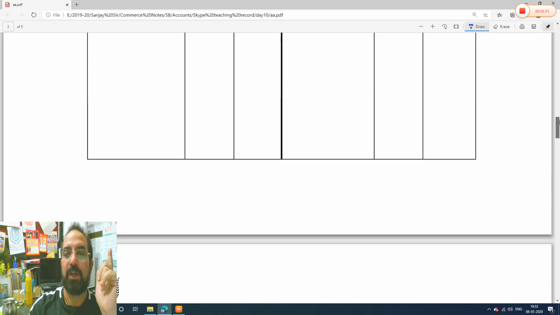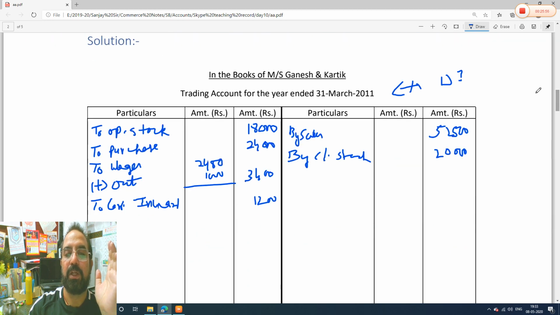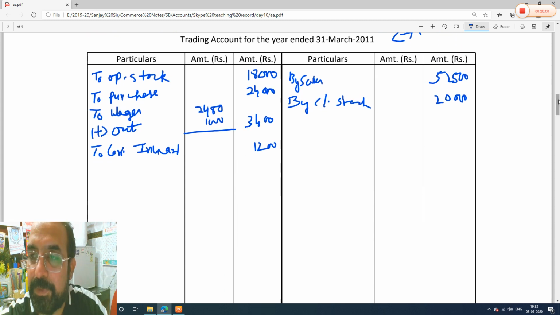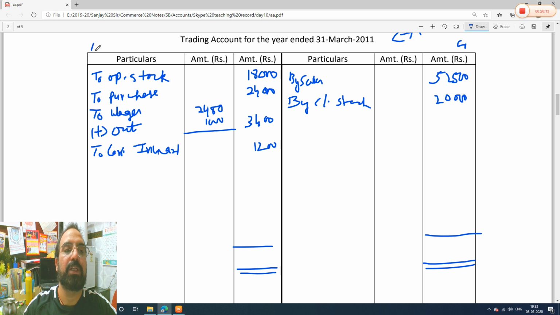Guys, we are done with the question. And now what is the last step? Last step is, in the trading account you will calculate gross profit or gross loss. This is our credit side. Let's see what is the total of credit side and what is the total of debit side. If our credit side is more, then we have a gross profit. If our debit side is more, then we have gross loss.